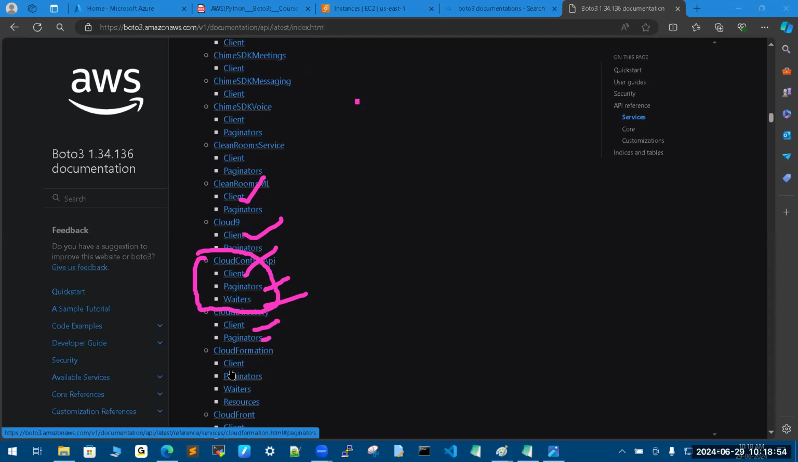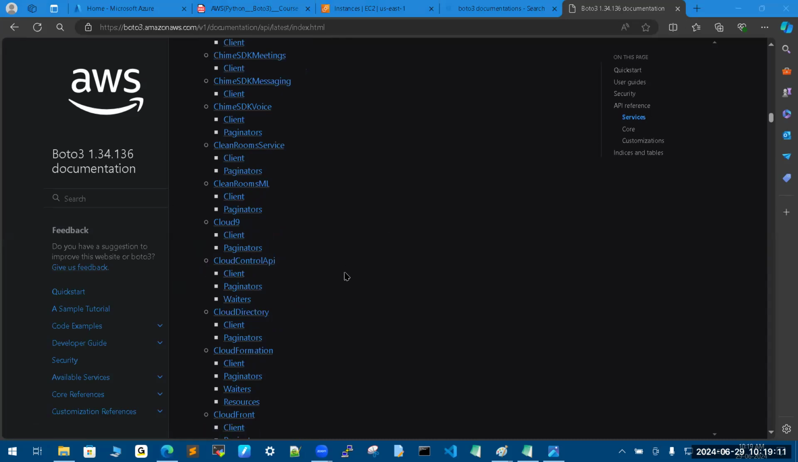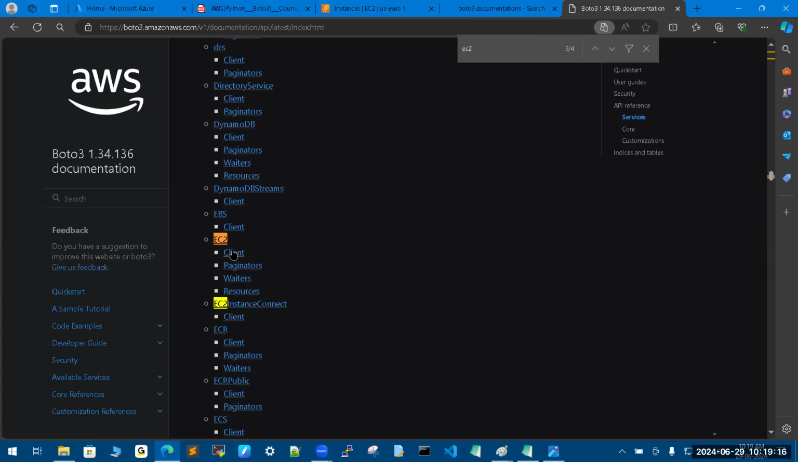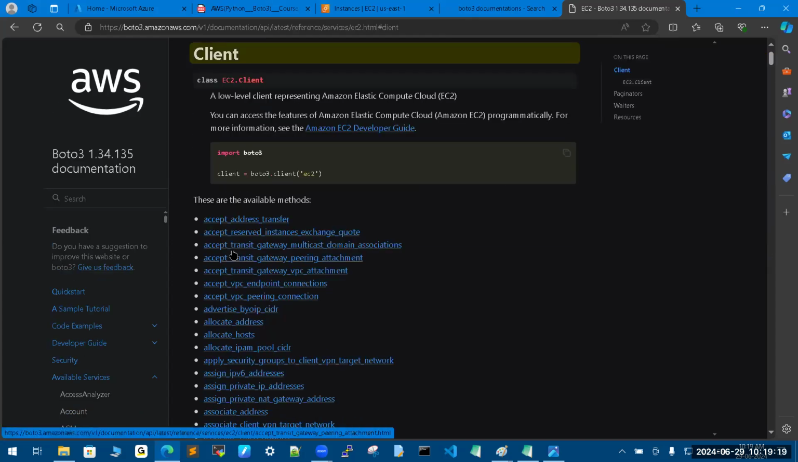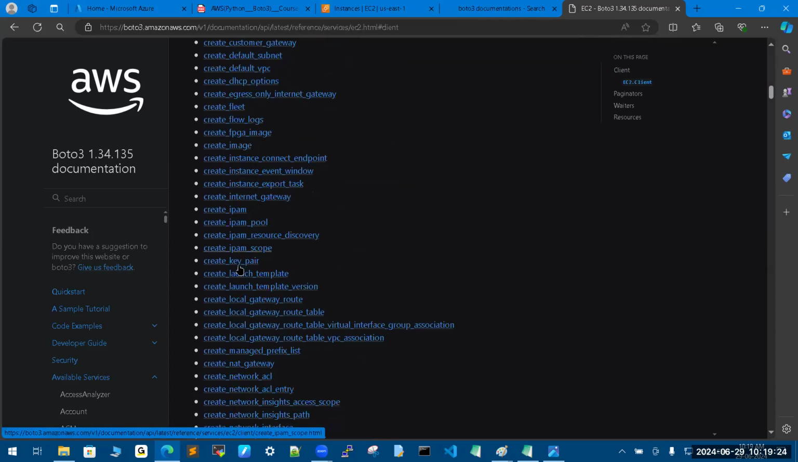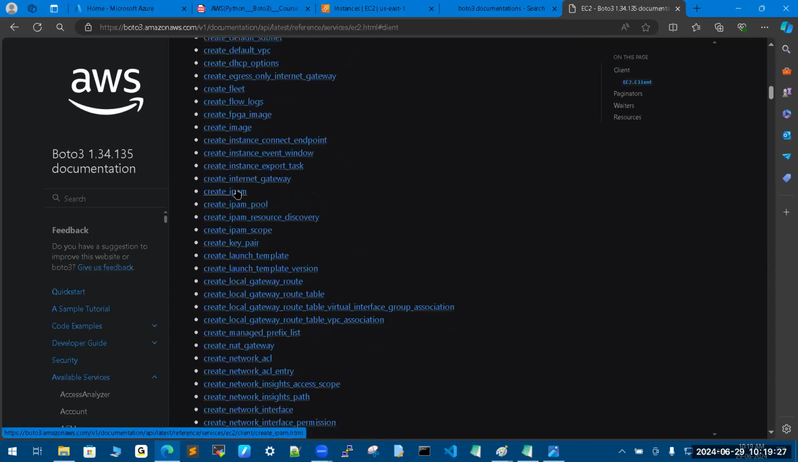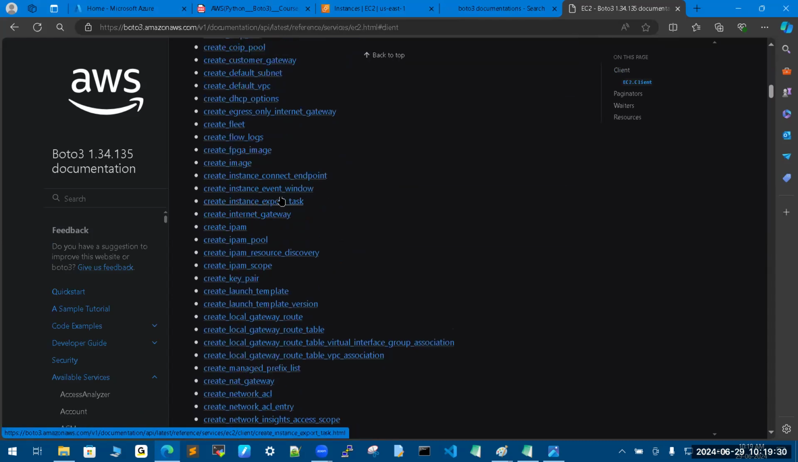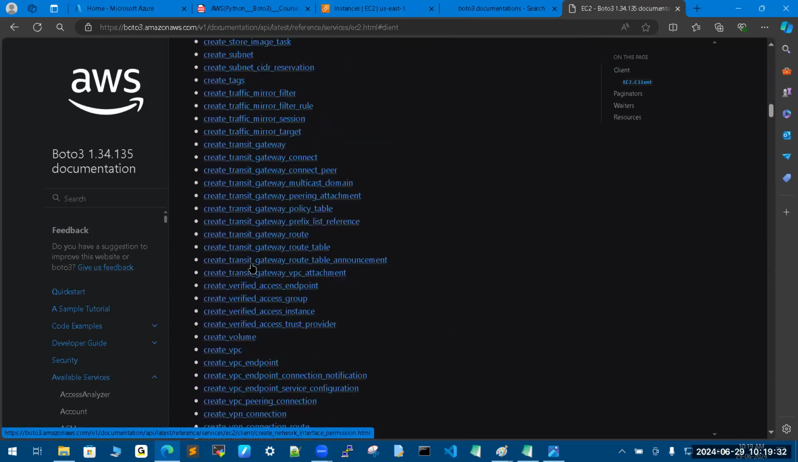But see, I want to create an EC2 instance, that is my requirement. I want to create 4 to 5 VMs at a time. That is my requirement. So with the client, everything is possible. EC2, one second, I will search. Control F, EC2. Okay, client is there. Client is a low-level object. Anything is possible. For creation of the instance, there is run instance or create instance. Okay, run is there otherwise.